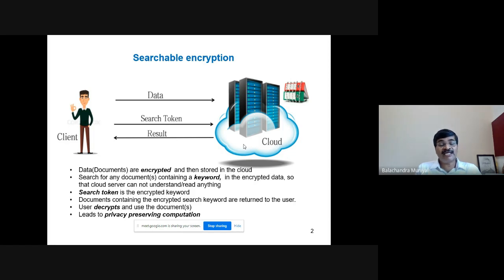Documents containing the encrypted search keyword are returned to the user. Then it is the responsibility of the client to decrypt the documents returned by the cloud service provider. This technology leads to privacy preserving computation, where the privacy of your data is preserved.